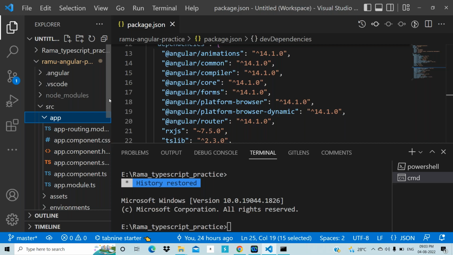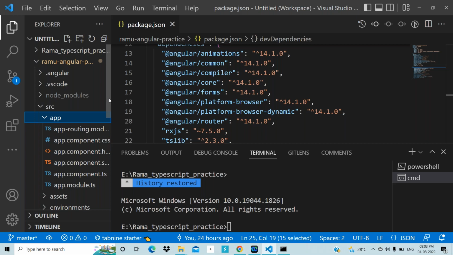We need to create 3 components only, not home header, about header, services header, contact header, home footer, about footer, and so on. Never create like that. Just create a component for header, footer, and menu. So what happens? We can utilize that header component in the home, about, services, and contact. That means components are reusable code.